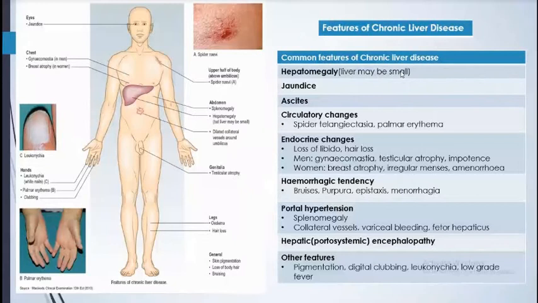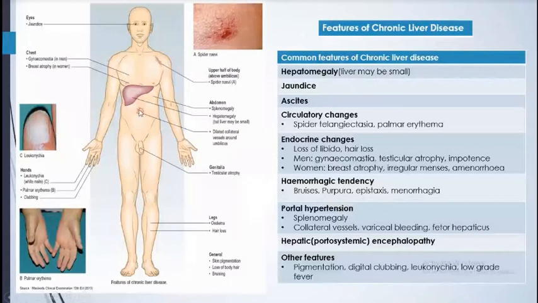But the patient comes with jaundice, ascites, distension of the abdomen, and circulatory changes like spider telangiectasia, which is superficial vessel dilatation, and palmar erythema, red hands, where the palm is red. Some come with endocrine changes like loss of libido and hair loss, axillary and pubic hair loss, and gynecomastia. The breast looks like a female breast, and there is testicular atrophy because of the estrogen hormone, and impotence. In women there is breast atrophy and amenorrhea, as well as hemorrhagic tendency, bruises, purpura, epistaxis, and menorrhagia, which is very common in this kind of patient.